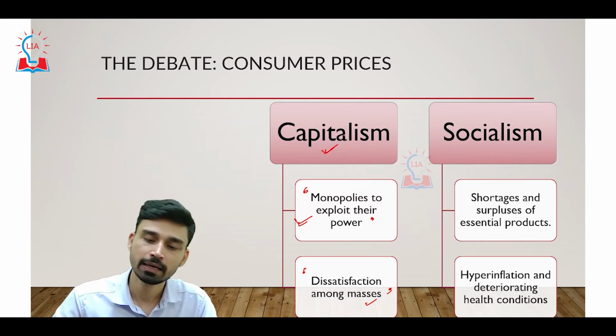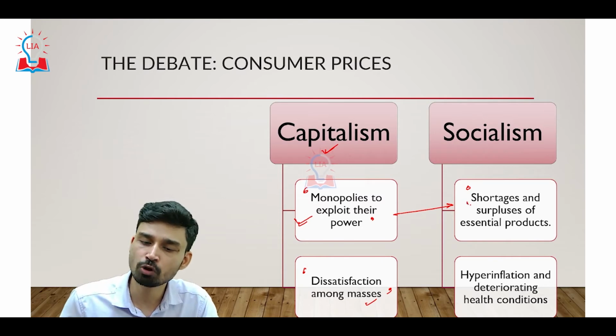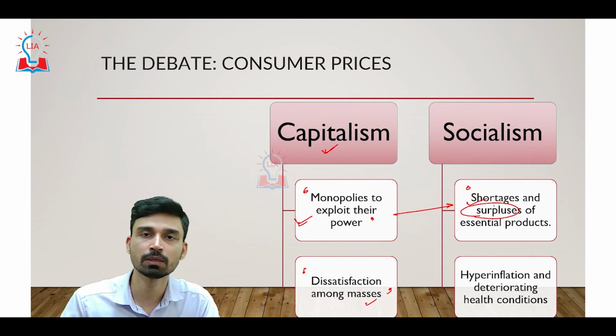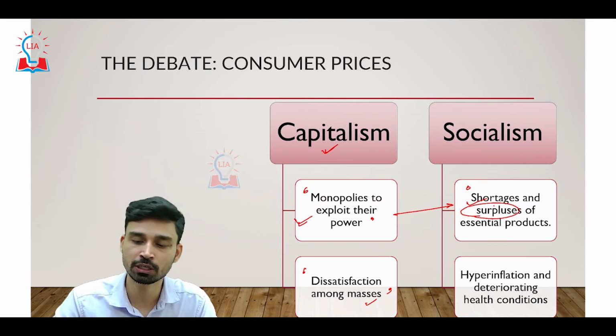On the other hand, as far as socialism is concerned, the capitalists blame that if you follow the socialistic principle, with consumer prices being set by the government, in that case there will be shortages of certain products, and on the other hand we might have surpluses of certain products which are not required. That also can cause dissatisfaction among the masses.